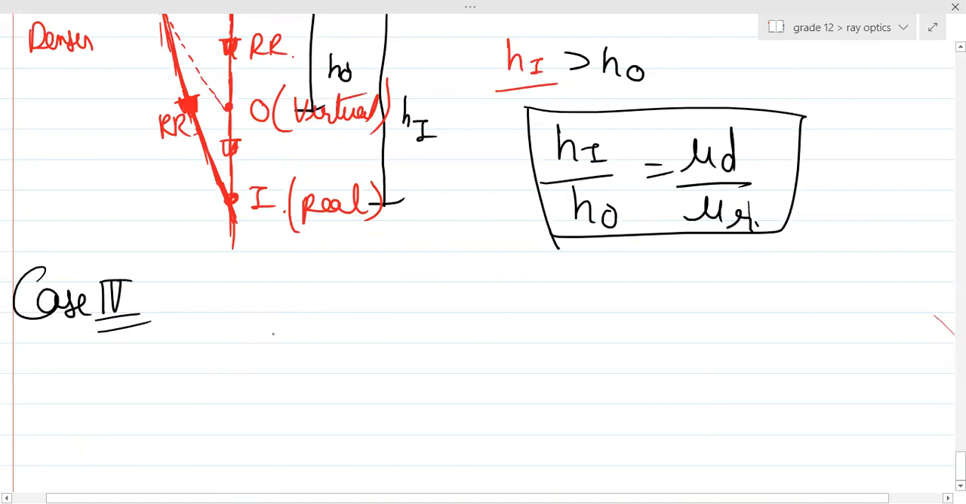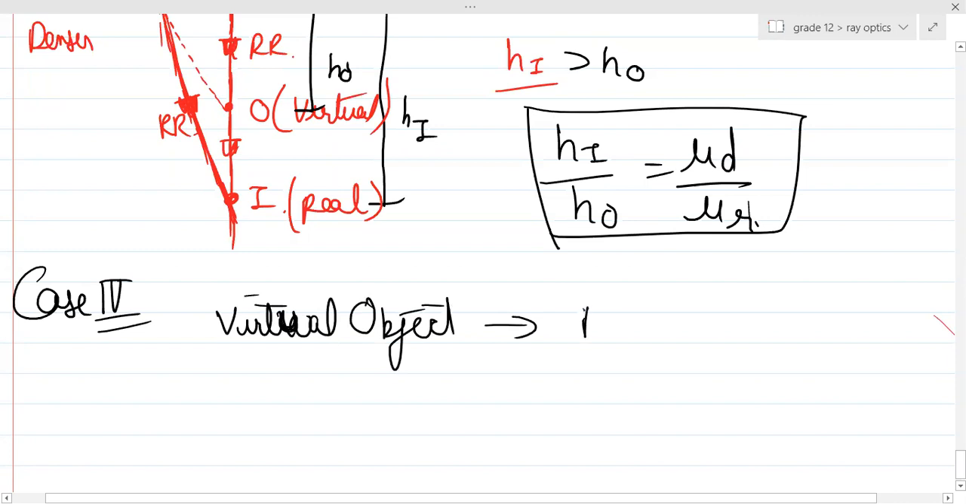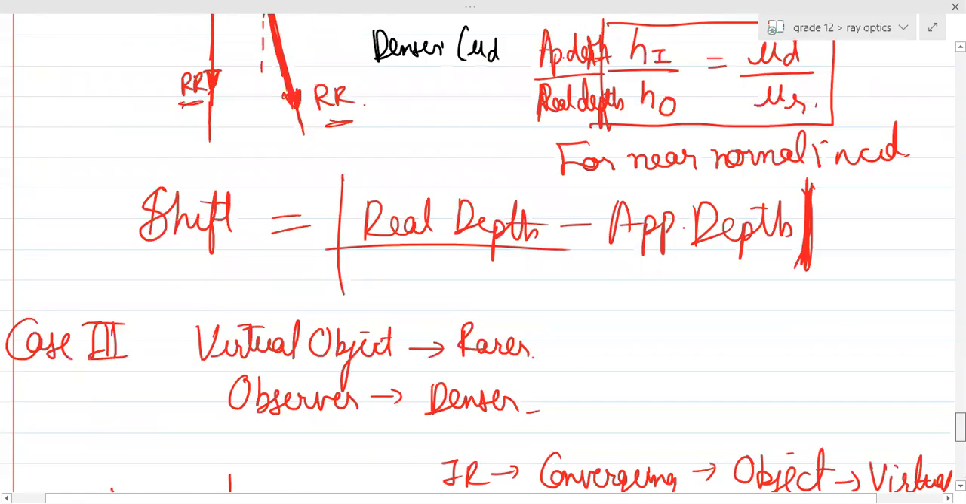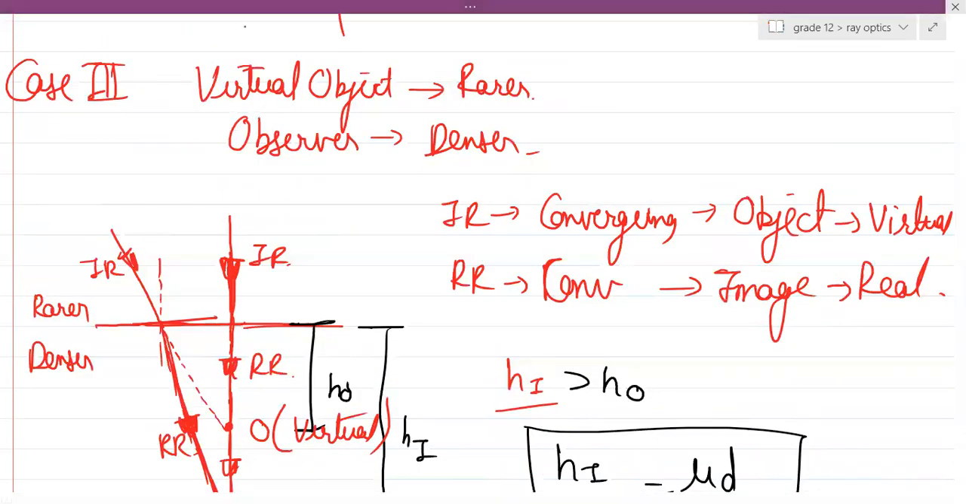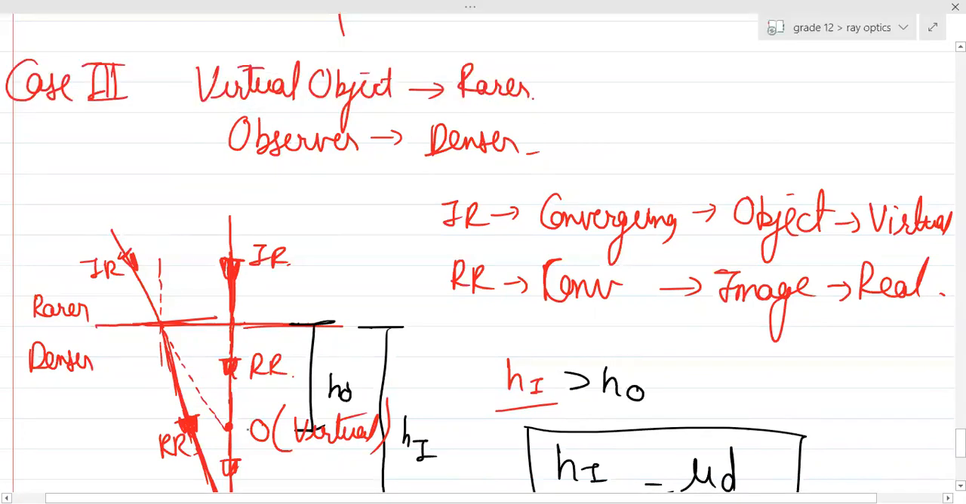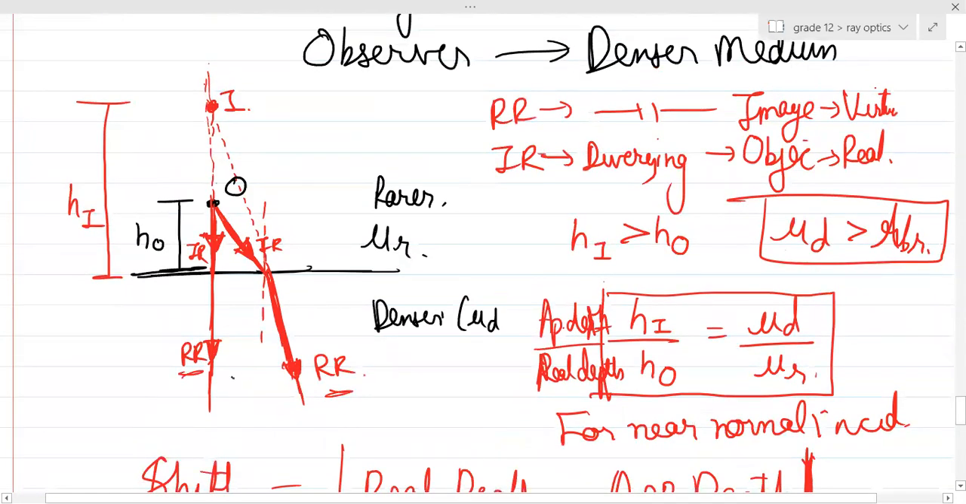Let me tell you. Virtual object in rarer medium and observer is in denser. See, observer has no interest in seeing the object. Observer has interest in seeing the images, right? So the object was over here, the observer was over here.